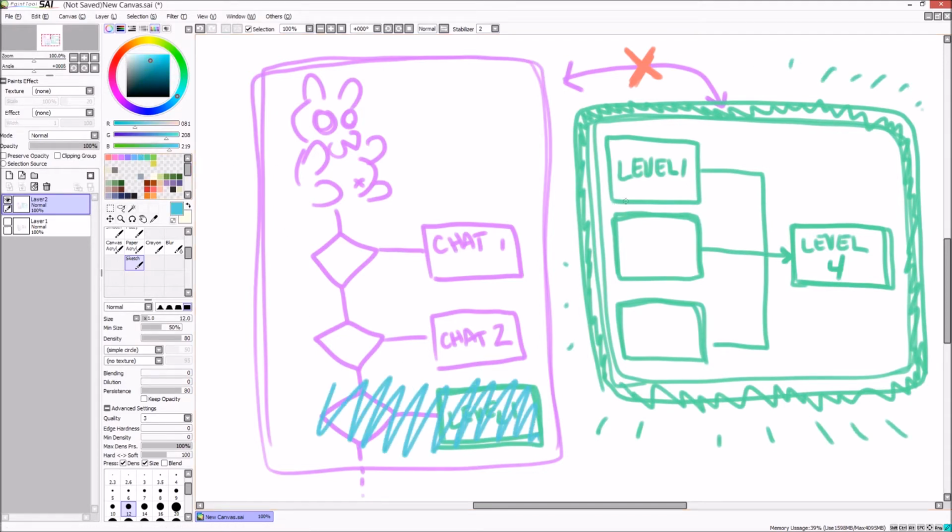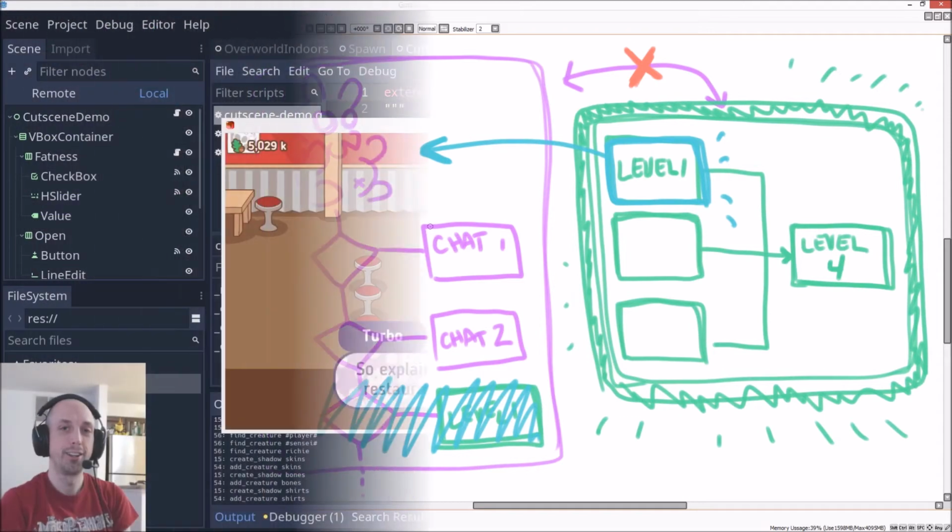Now those conversations are just attached to the levels themselves. When you talk to a creature who has a level associated with them, if it's an unlocked level which you haven't beaten yet, the creature will offer to play that level with you. Overall, it's a simpler model. It'll make it easier to add levels. It might change a little over time, but I could see this working for the final game.